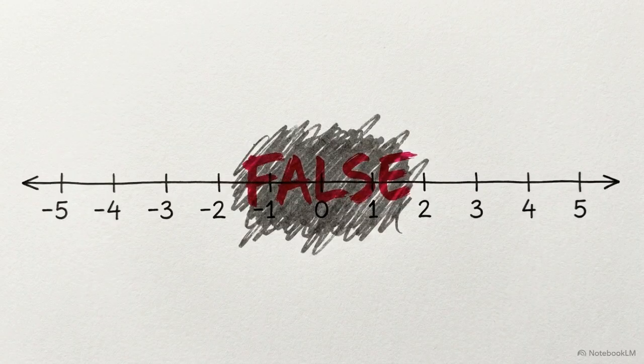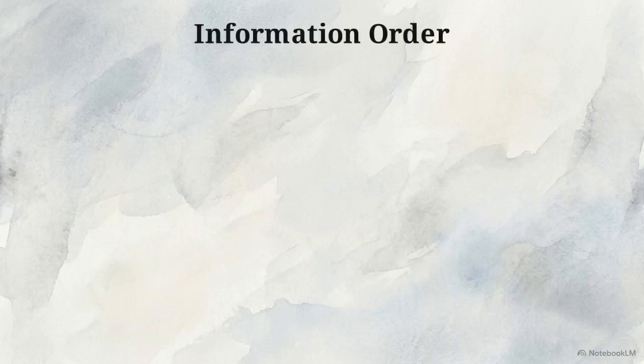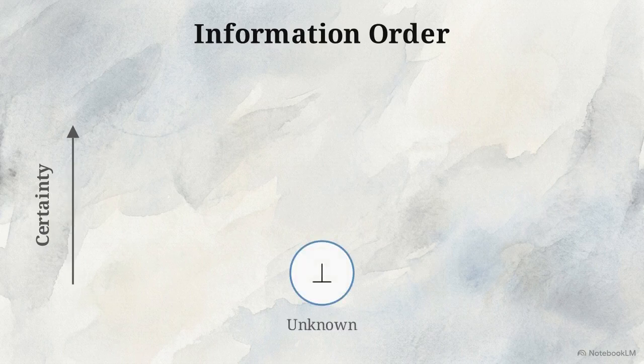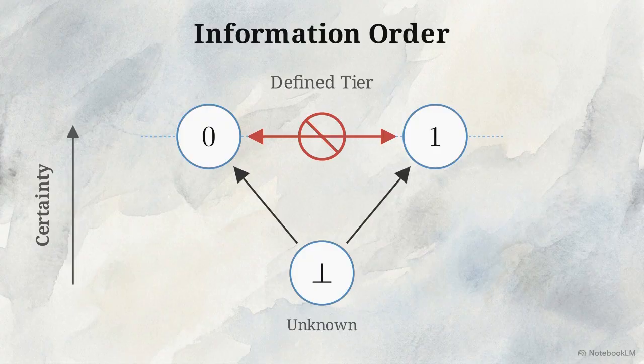To grasp the mechanical power of this gate, we have to unlearn our numerical instincts. The values 0, 1, and bottom do not exist on a quantitative integer scale. This diagram illustrates the information order. Here, hierarchy is strictly based on certainty rather than quantity. The unknown bottom state sits at the root, while 0 and 1 sit above it on an equal, defined tier. Moving vertically from the bottom root up to a 0 or a 1 represents a literal, measurable gain in information. Moving horizontally between 0 and 1 does not increase knowledge. It simply replaces one certainty with a contradictory certainty.